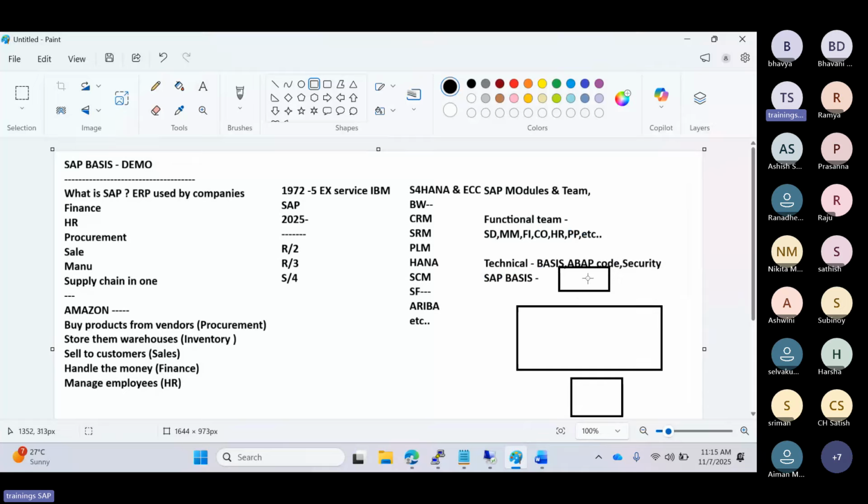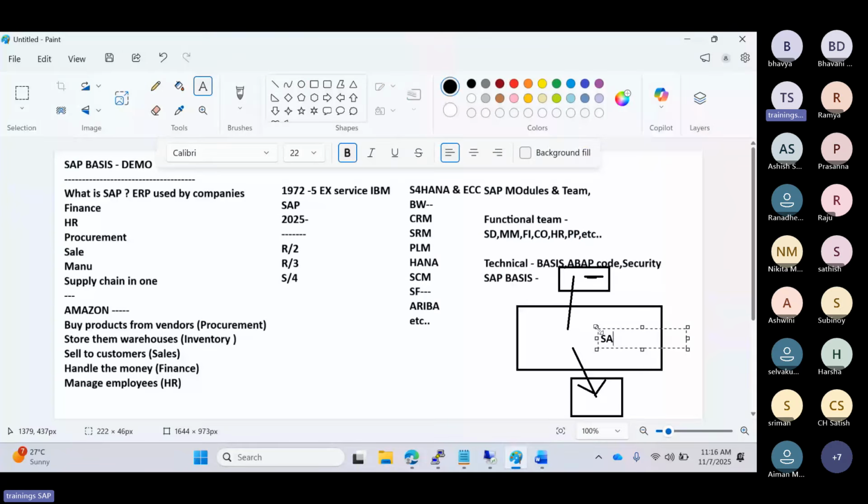So presentation layer means where the users are. Users will sit here, they will connect to the application, then the application will be hosted on the database side here, DB. So it will store the data, it will receive the data, and the application will process the transactions and screens, and all those things will be done by the SAP here, right? So that's why SAP is a three-tier architecture. This is the presentation layer, this is the application layer, this is the database layer.